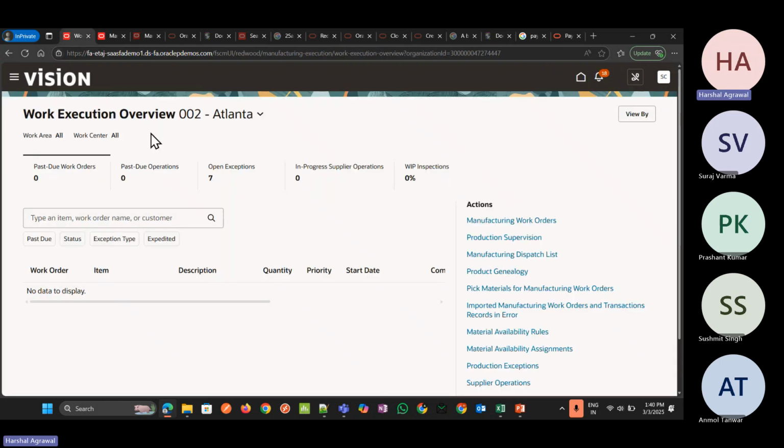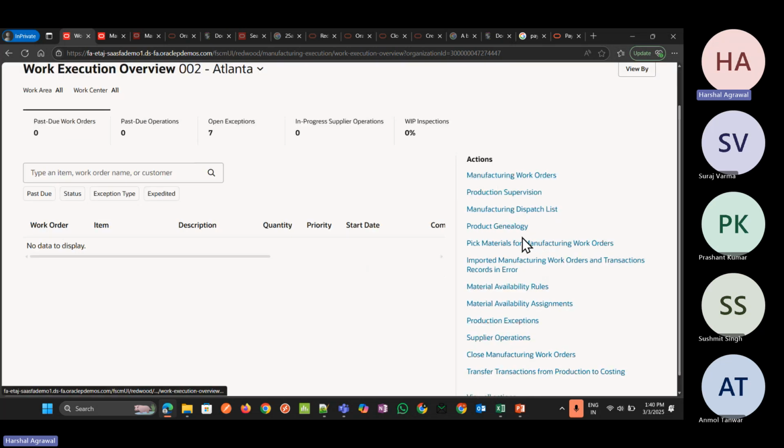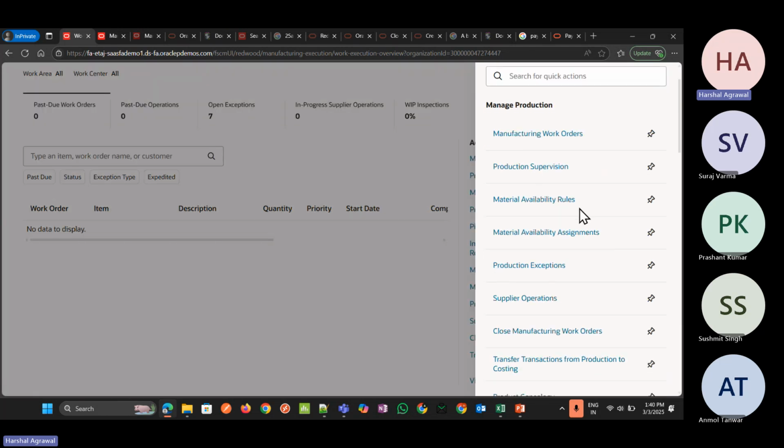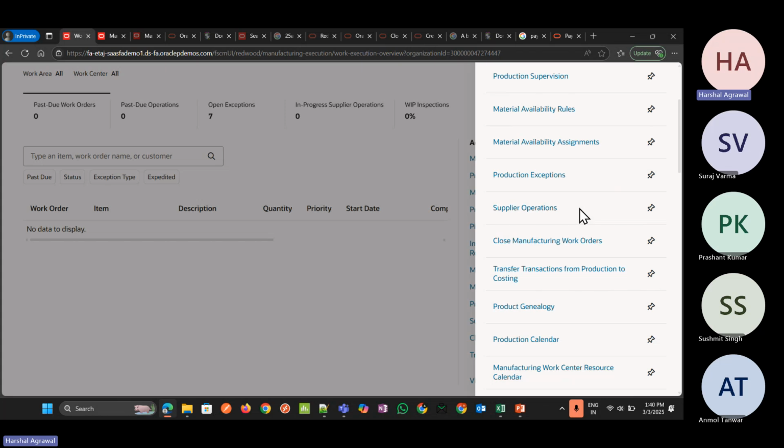Now let me go back to our work execution page. Here we can see these are the actions which come as default. If I click on view all actions, we can see all the actions which were there in our earlier version.